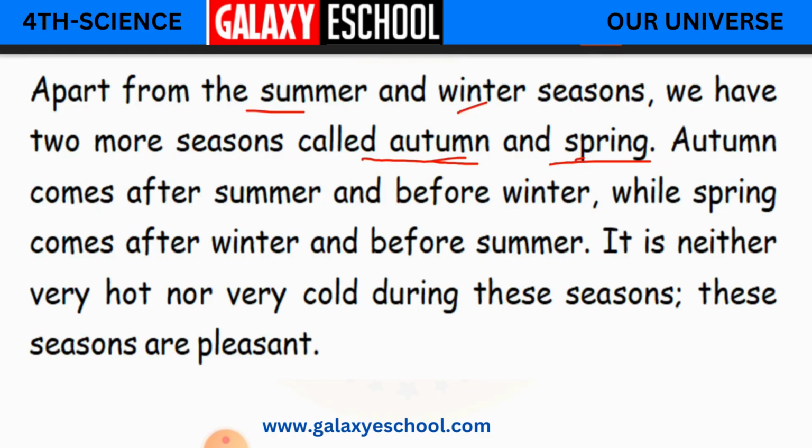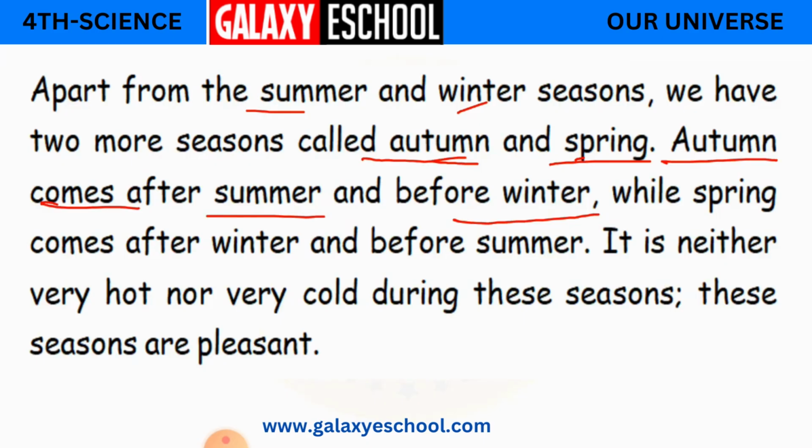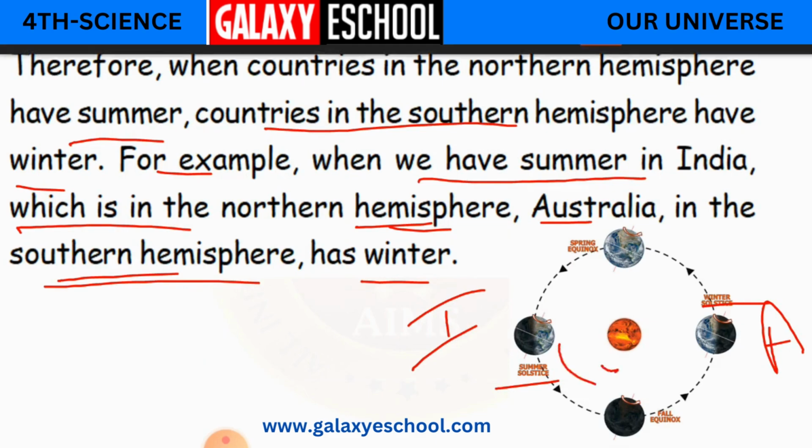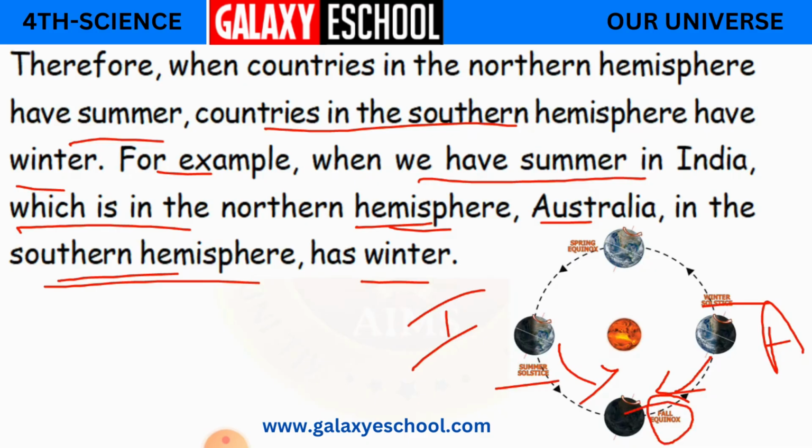So when does autumn come? Autumn comes after summer and before winter. See, when is autumn? Autumn is going to come after summer, and it is before winter. Fall is nothing but autumn, children. So when is autumn? After summer, before winter. So you will be having this season.